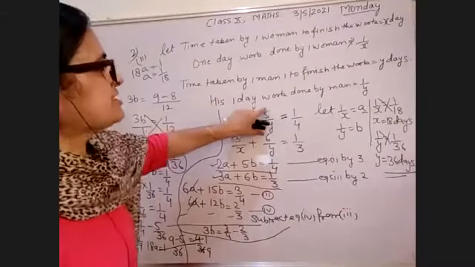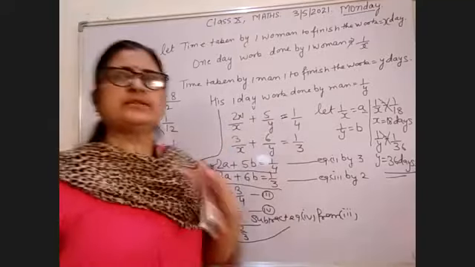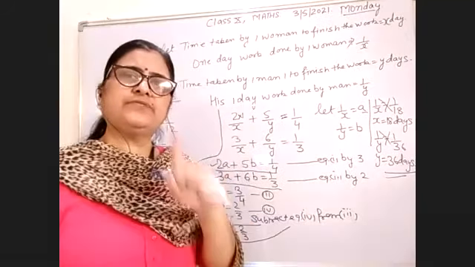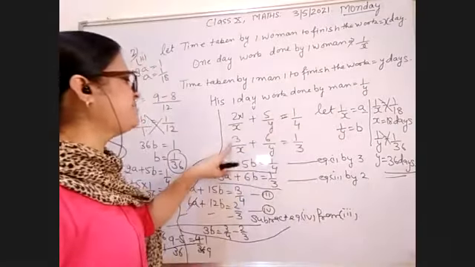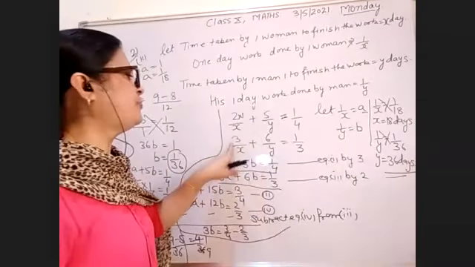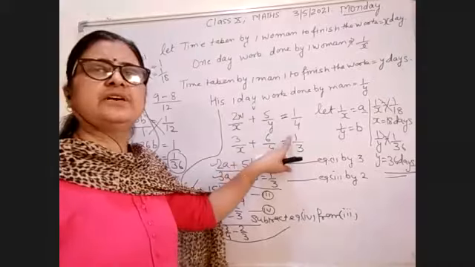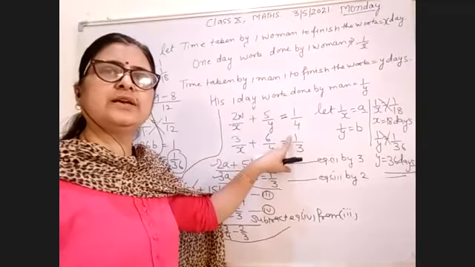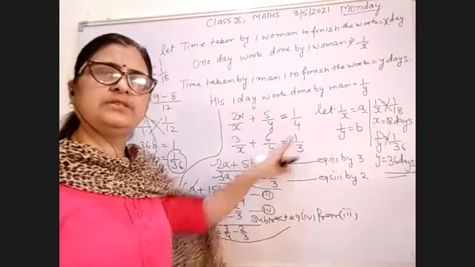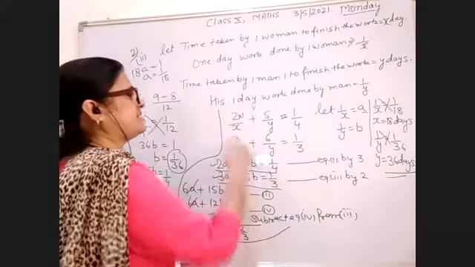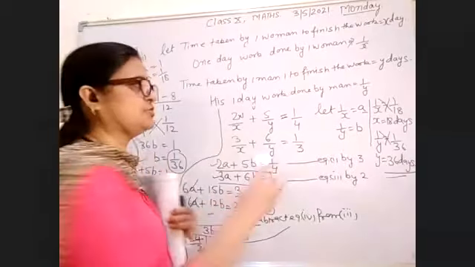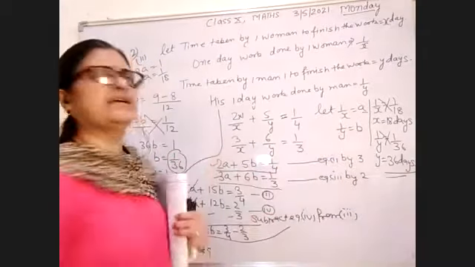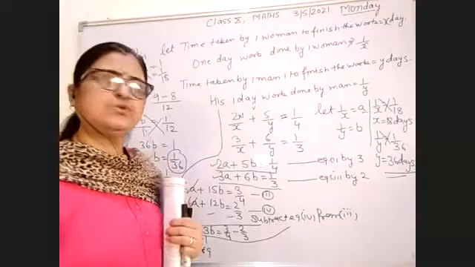Now 2 women और 5 men दोनों काम को खत्म करने में 4 दिन लगाते हैं, तो their 1 day work equal to 1/4, and 3 women and 6 men finish the work in 3 days, so work done in 1 day equal to 1/3. Now these equations are not given in the proper form of linear equation, so you let 1/x equal to a and 1/y equal to b.